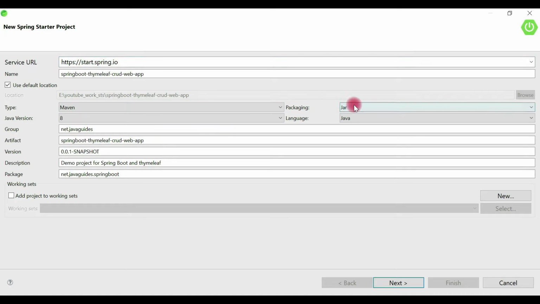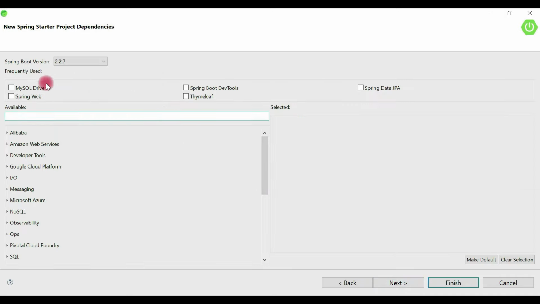I'm going to use packaging as a jar and keep Java version 8, language Java, and group. I'm going to give group ID as net.javaguides, but you can give any group ID that you want, and the artifact ID is going to be our project name. Let's keep version and description as they are, and package as net.javaguides.springboot. You can give any package name that you want. Alright, once you are happy with the details, click on next.